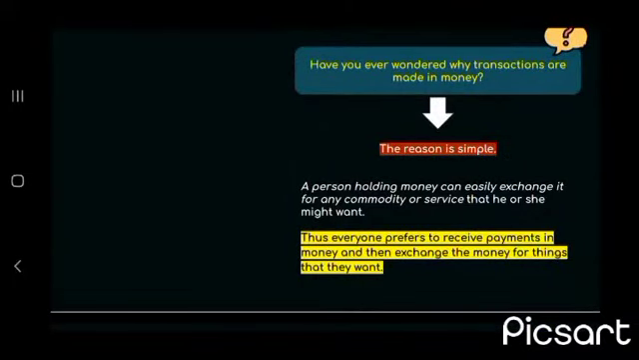Have you ever wondered why transactions are made in money only? The reason is very simple. The person holding money can easily exchange it for any commodity or service that he or she wants. Thus, everyone prefers to receive payments in money and then exchange the money for the things that they want.